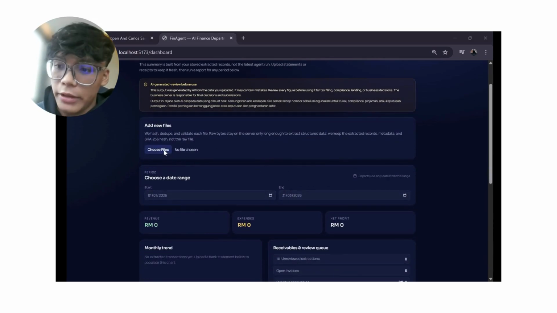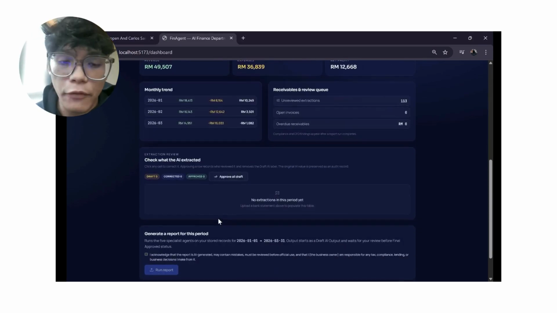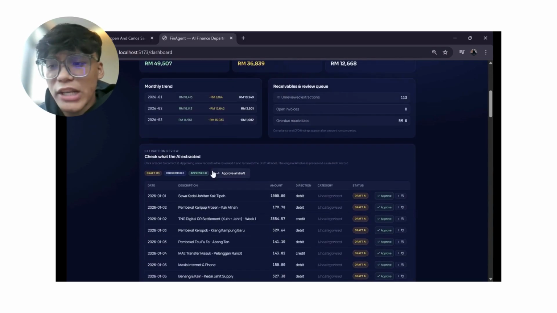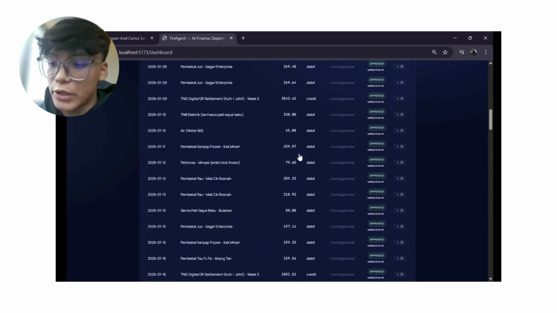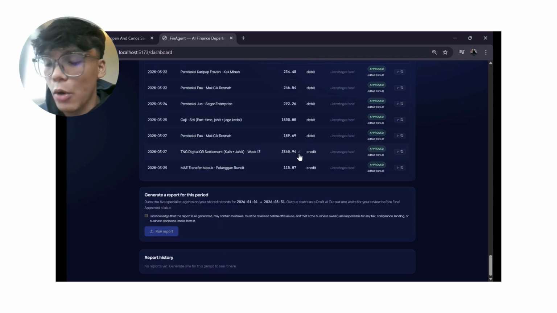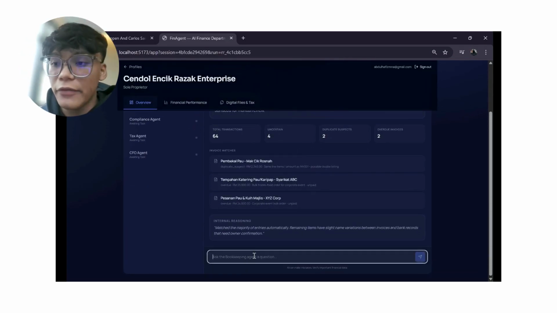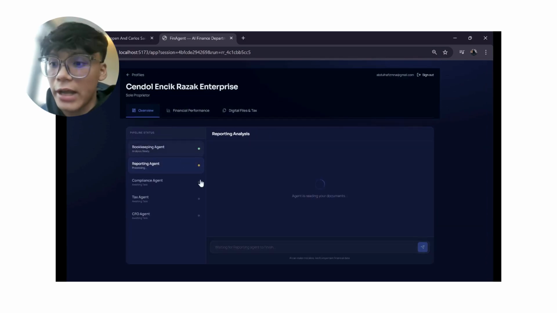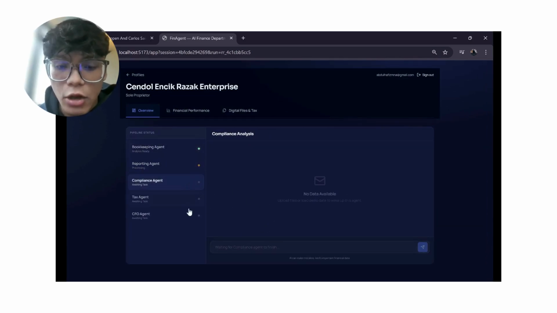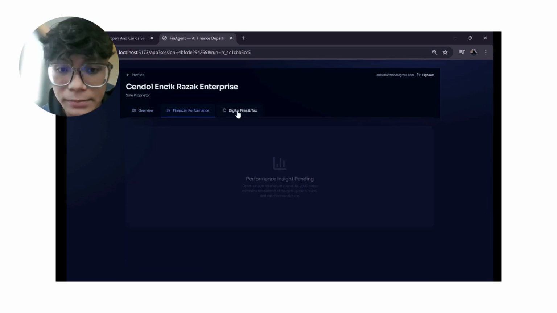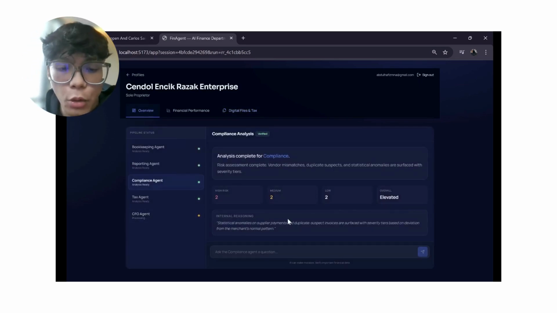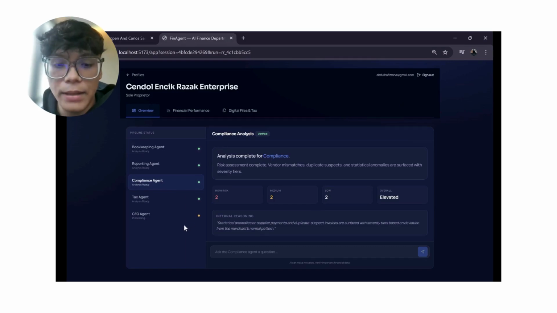At the dashboard, after the selection of the business profile, the user can upload all the transaction data, whether it's screenshots, Excel files or PDF files. They can upload it and then run it. After they run it, they will go through five specific agents: bookkeeping, reporting, compliance, tax agent, and CFO agent, which will then be loaded. After they finish loading, each will give an answer based on its role, and the user can interact with it further.